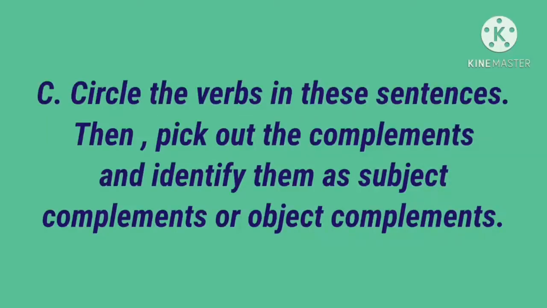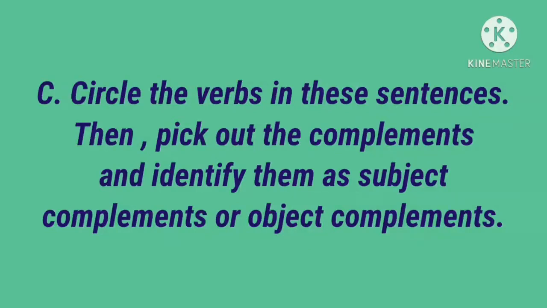Next, circle the verbs in these sentences. Then pick out the complements and identify them as subject complements or object complements. So first, what are complements? The word or words that are used to complete the meaning are called complements. Complements that tell us more about the subject of the verb are called subject complements. Complements that tell us more about the objects are called object complements.